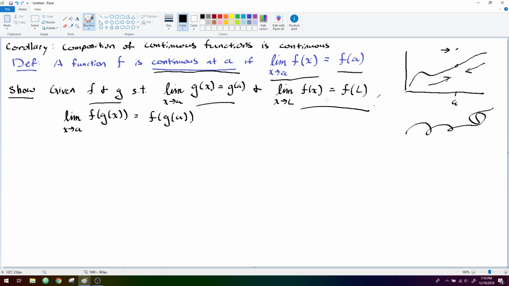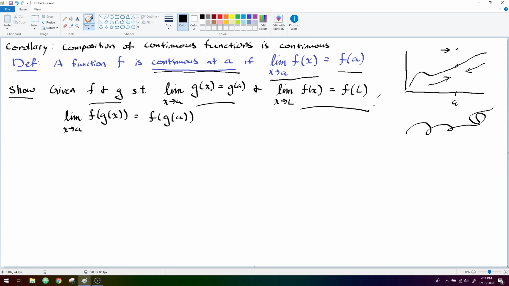So, going back and just saying this in one breath and no mistakes, we're saying that f and g are continuous at a and L respectively, meaning that as x approaches a, g of x approaches g of a.